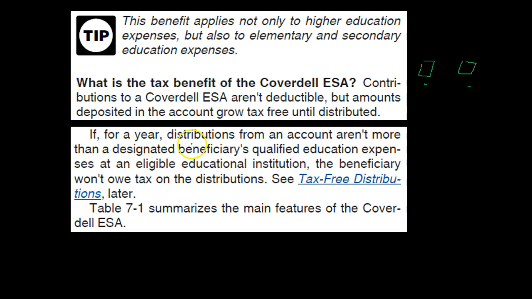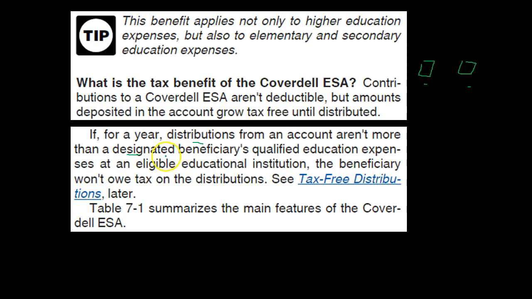for a year, distributions from, now the money's going out of the Coverdell ESA. So we're imagining it was put in at some point in time in the past. It has grown over time, and then it's going to be taken out in the form of a distribution. So if for a year, distributions from an account aren't more than designated beneficiaries. So a designated beneficiary, that's who of course we set up the Coverdell ESA for.